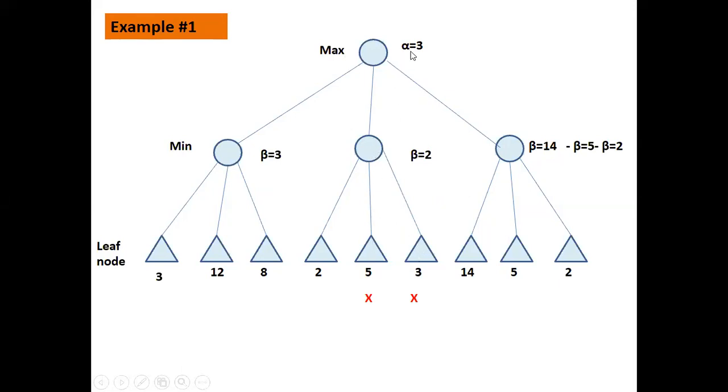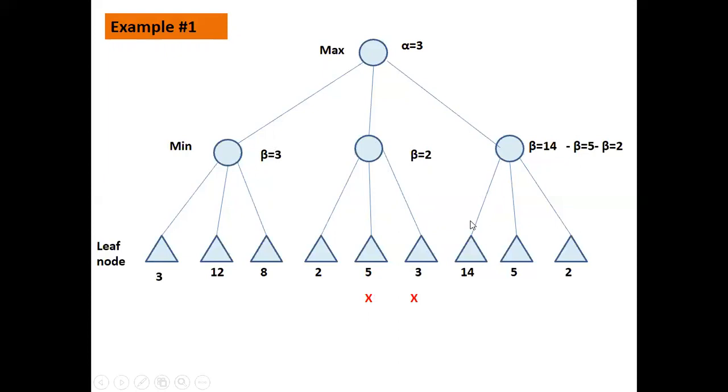Because the maximum value is already 3, which is greater than this, there's no point in exploring these two paths. So two red crosses are made here, right? So the alpha value remains 3. This path remains the same. Now let us explore this side.